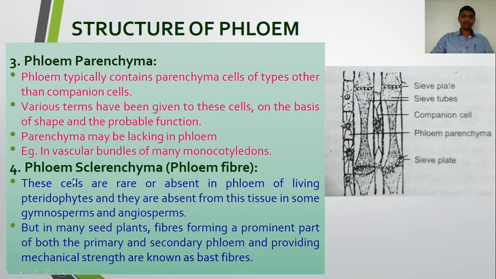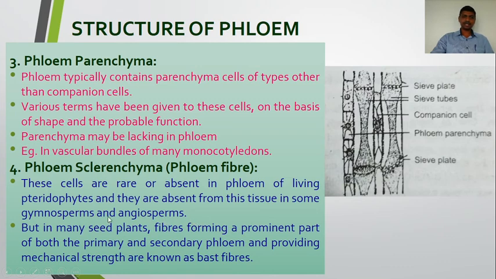Okay, then phloem sclerenchyma. This is phloem that is made up of fibers. These cells are rare or absent in the phloem of living pteridophytes, and they are absent from this tissue in some gymnosperms and angiosperms.